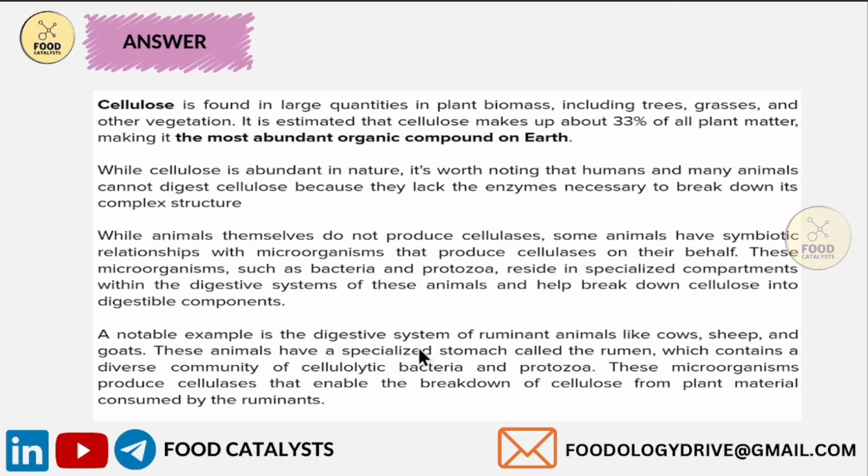Take the digestive systems of ruminant animals like cows, sheep and goats. These animals have a specialized stomach called the rumen, which contains a diverse community of cellulolytic bacteria and protozoa. These microorganisms produce cellulases that enable the breakdown of cellulose from the plant material consumed by the ruminants. So the right answer is cellulose. Come on, let's move on to the next question.